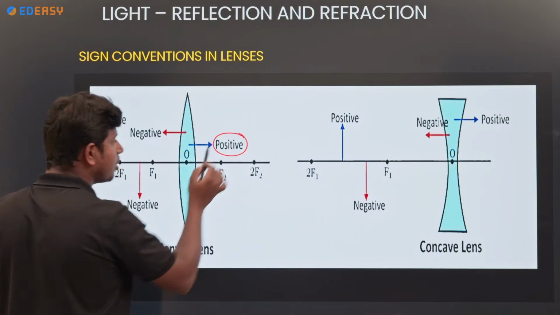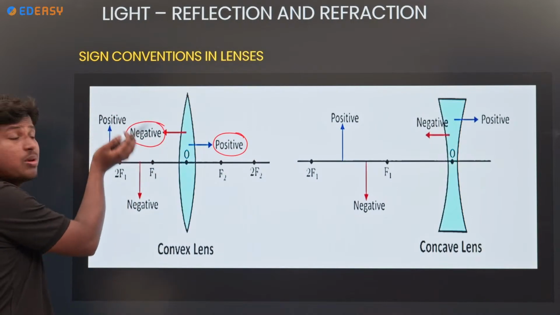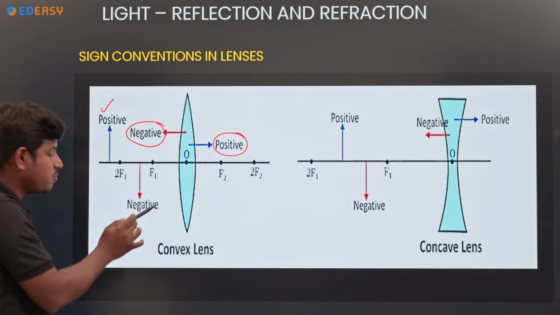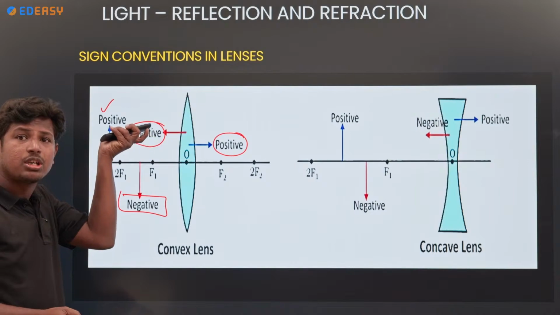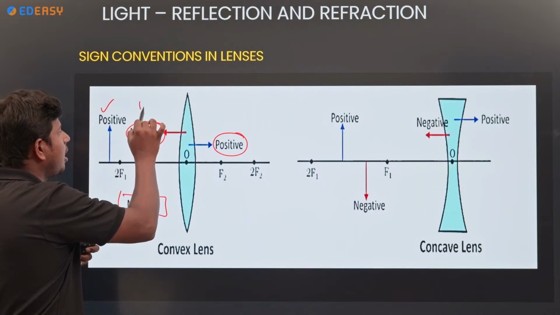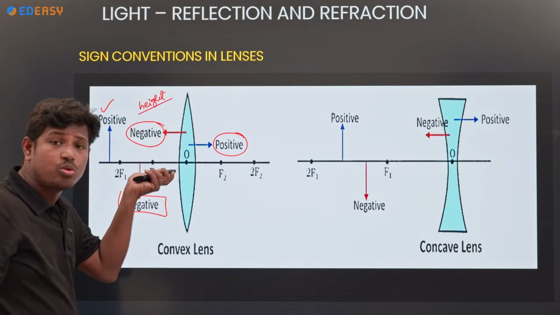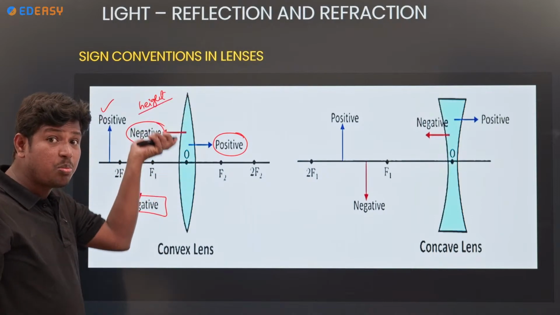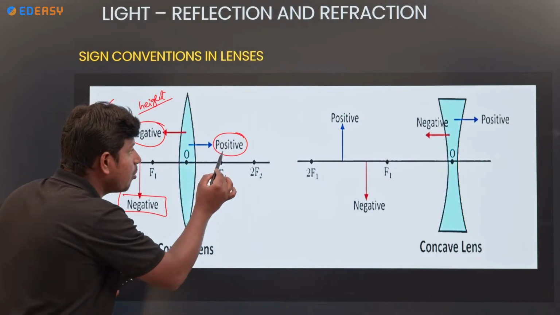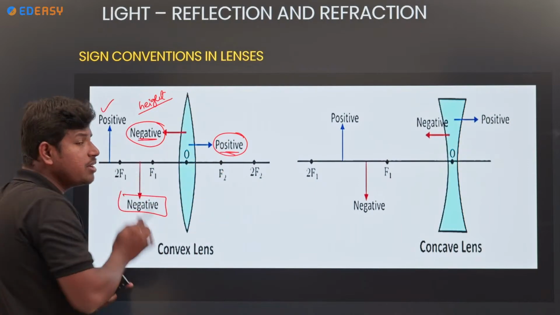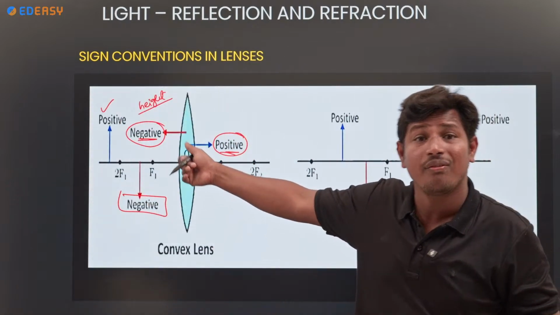Along the direction positive, opposite to the direction negative, above the principal axis positive, below the principal axis negative. Okay, coming to the heights, you have to check above or below. Above means positive, below means negative. Along the direction of incident ray positive, opposite to the direction of incident ray negative. Remember. Okay, this is for convex lens.